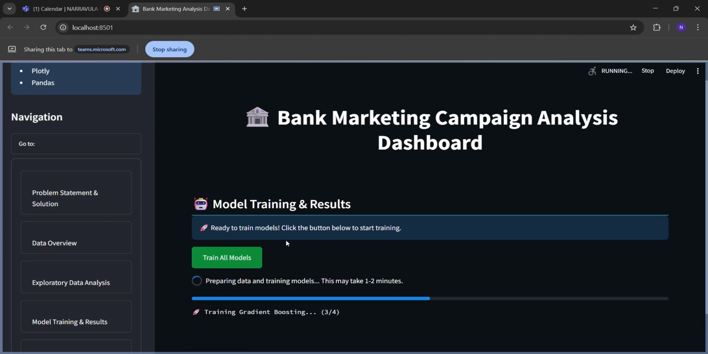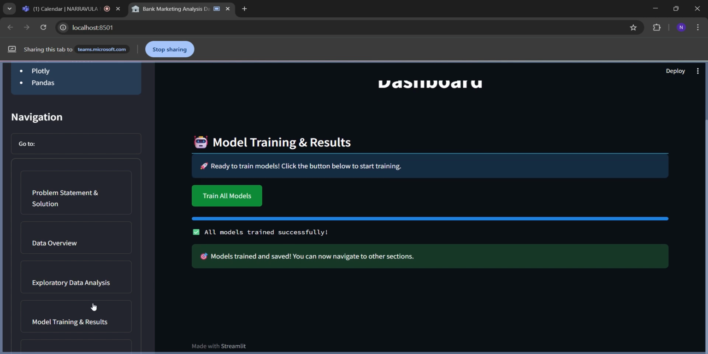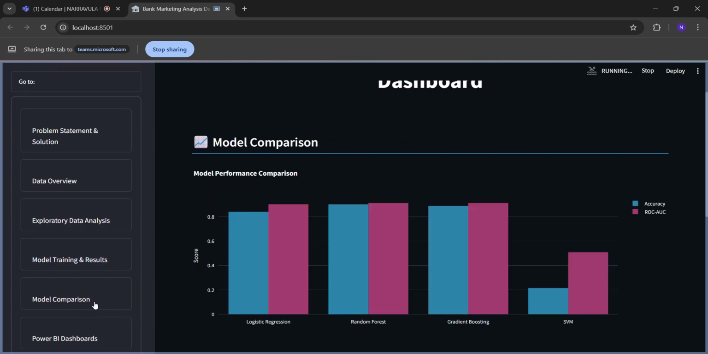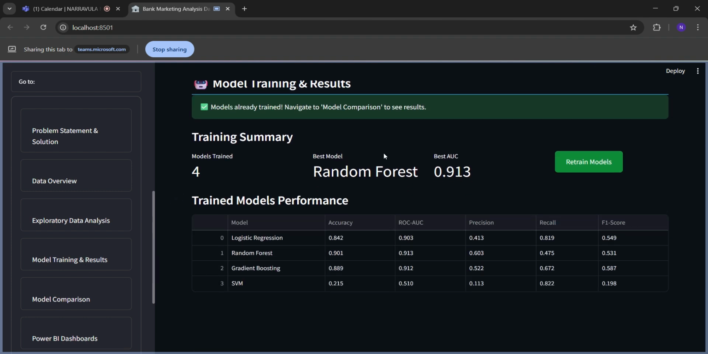Now coming to model training, we have taken many different models such as XGBoost, CatBoost, LightGBM, SVM, and several other models. If we take into consideration the different models, logistic regression has an accuracy of 0.84, random forest 0.9, gradient boosting 0.8, SVM 0.2.